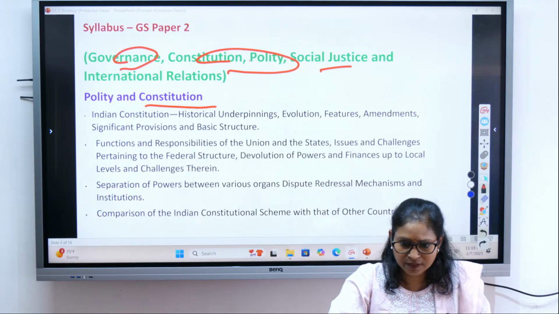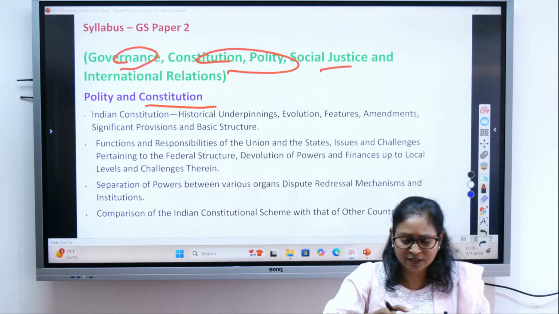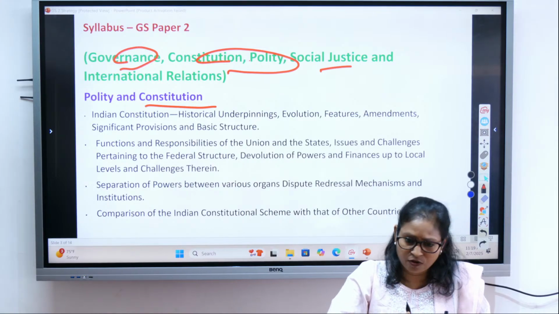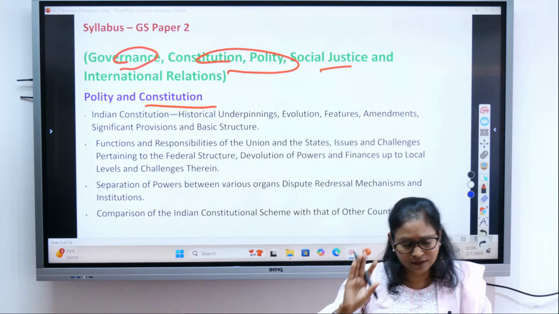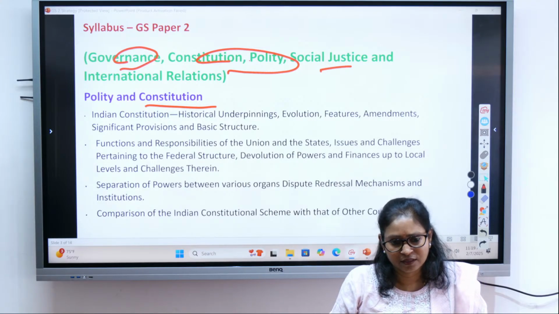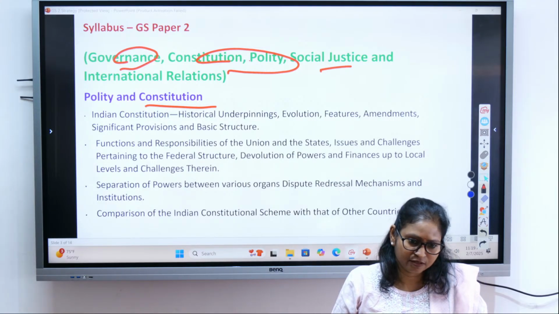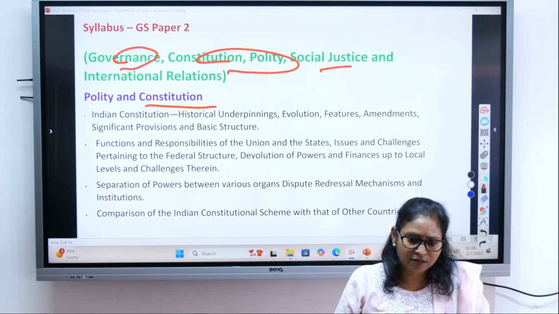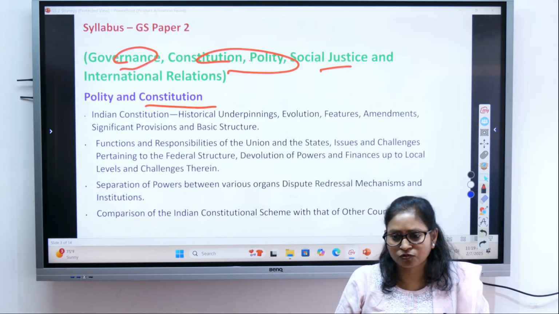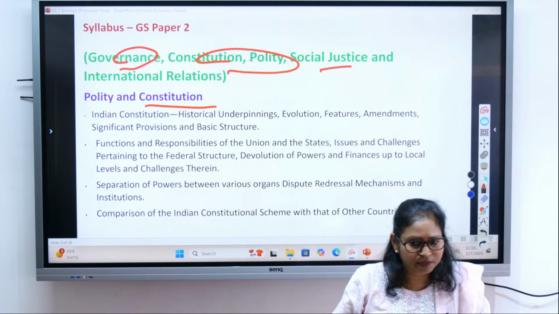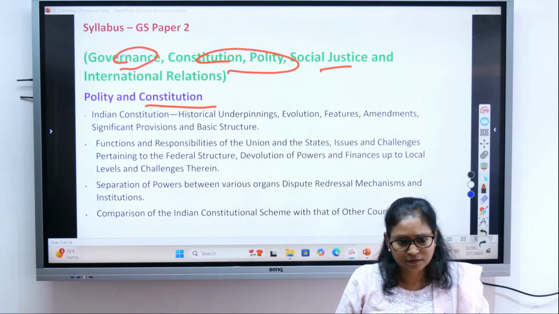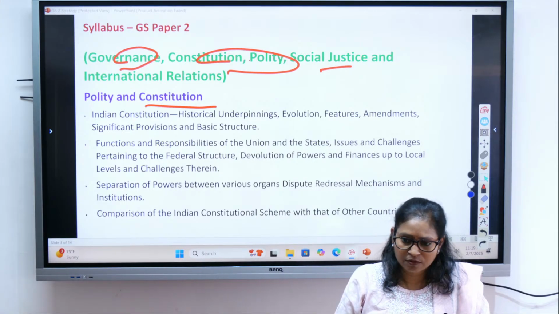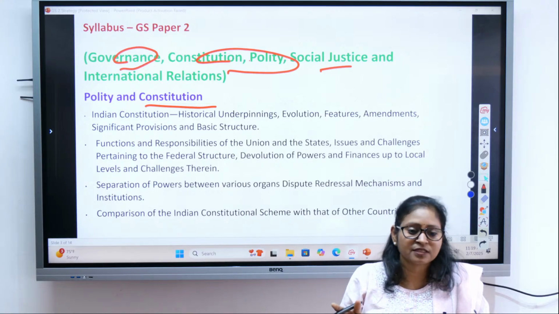Bad governance, right? Too much secrecy. See, there are certain things which the government has to keep confidential. That is okay, fine. Nobody should be raising their hand or voice against that. But those things which are supposed to be known by the people, you have to make open. Right? So confidentiality is different and secrecy is different.